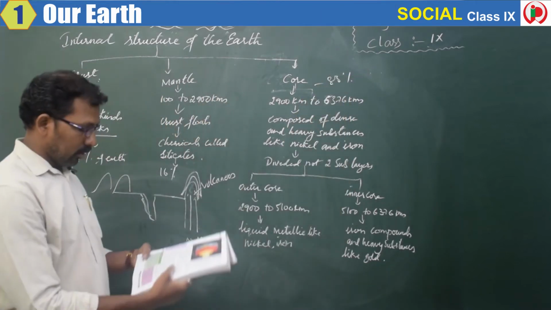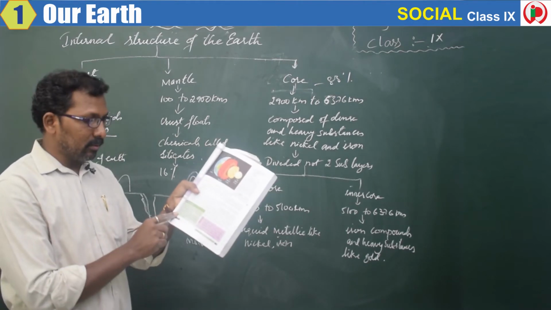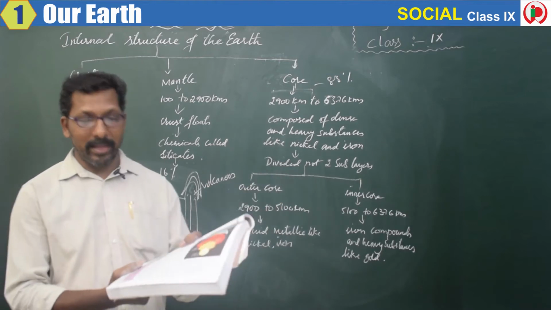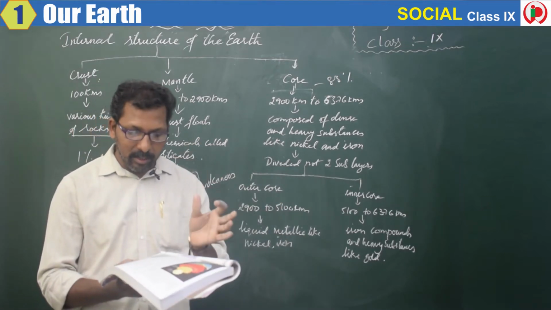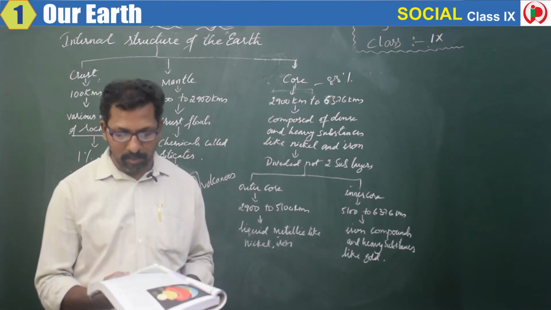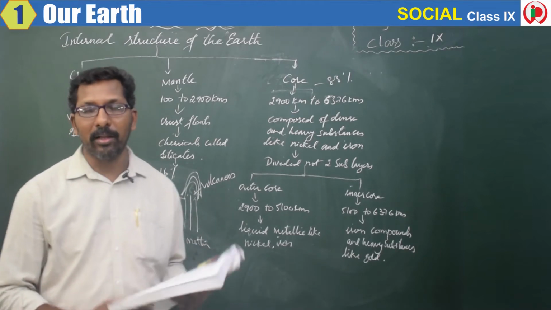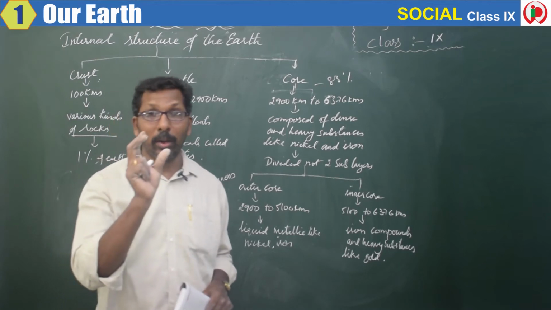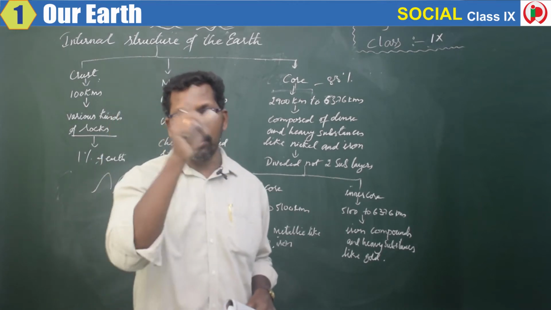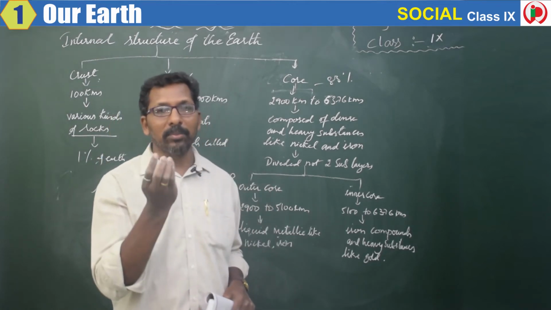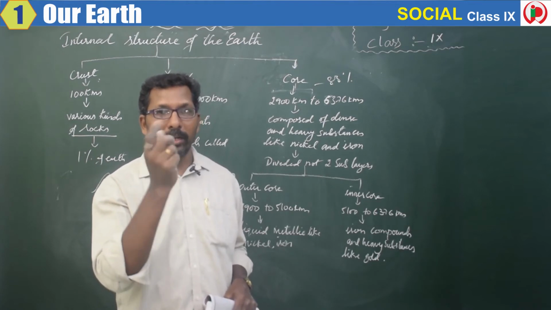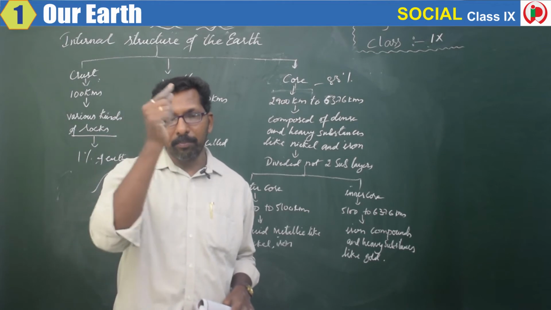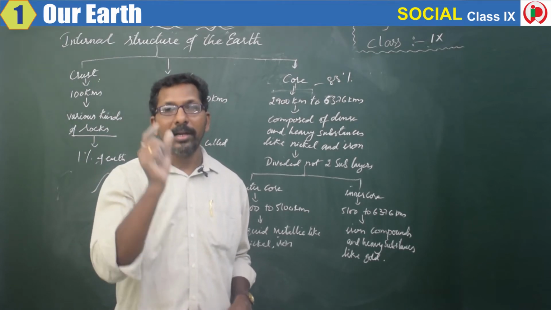Okay, so this clearly says, if we assume that the size of the Earth is equal to the size of an egg, the thickness of the crust is just about the thickness of the shell of an egg. Have you seen an egg? The top is white color, but inside what is there? Yellow color and white color also is there, right? So the top layer of the egg, the shell, is the crust.